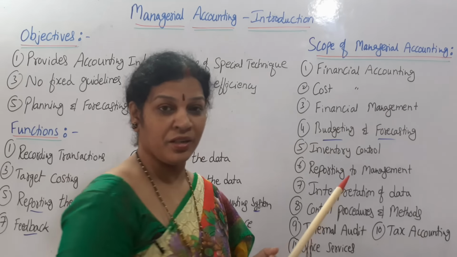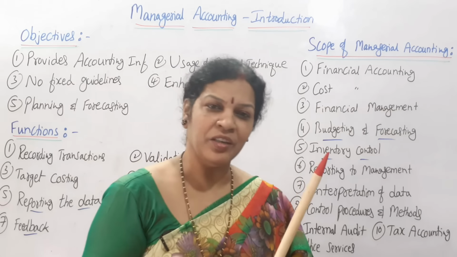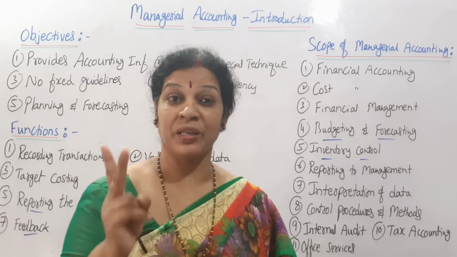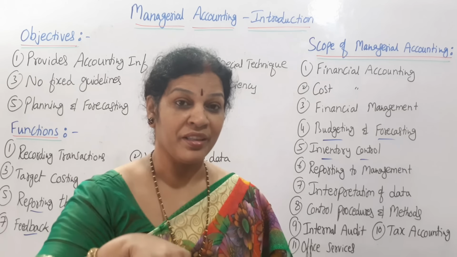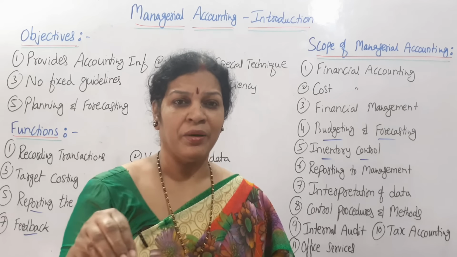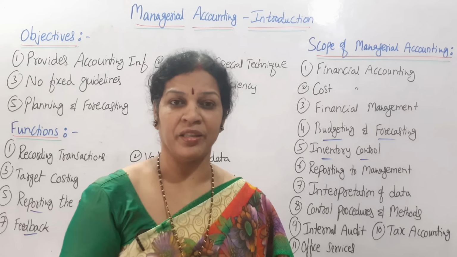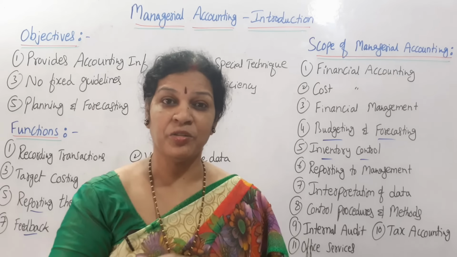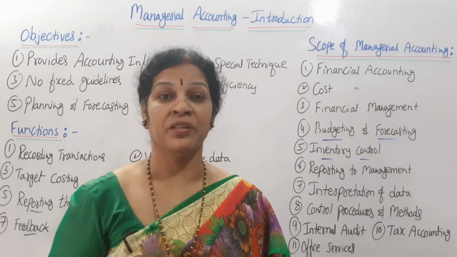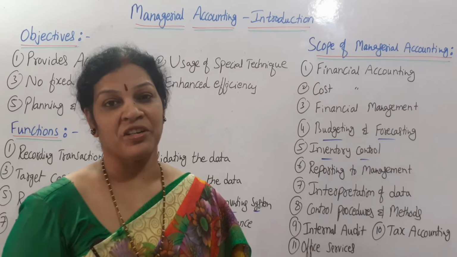And also inventory control. You know that inventory is very important in any organization. Inventory is divided into three parts: raw material, work in progress, and finished goods, and where they are getting the material and how they are controlling the inventory. We have discussed in cost accounting inventory control methods like ABC analysis and other methods also. All these things are related to management only. All these methods are useful for the management. So that is why inventory control also comes under the scope of managerial accounting.